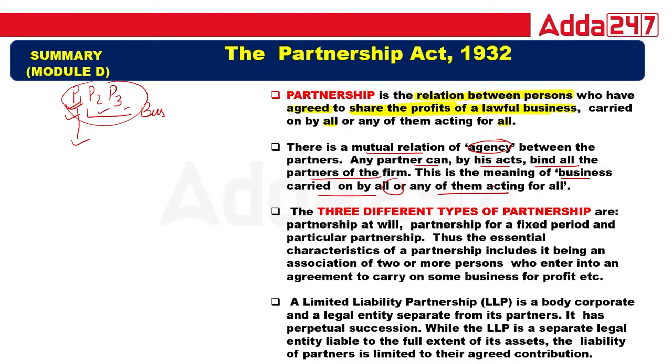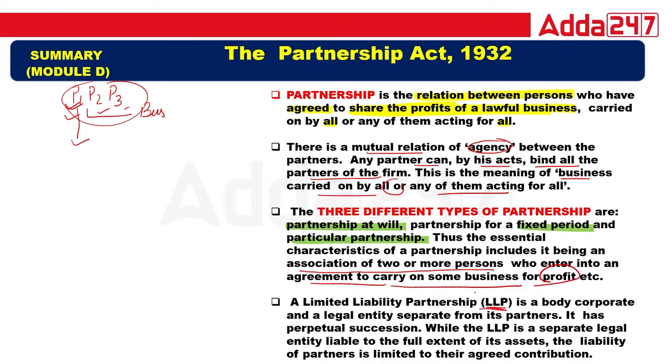So this is the meaning of business carried on by all, or any of them acting for all. Now there are three types of partnership: partnership at will, partnership for a fixed period, and particular partnership. The essential characteristic of partnership is its being an association of two or more persons who enter into an agreement to carry on some business for profit.